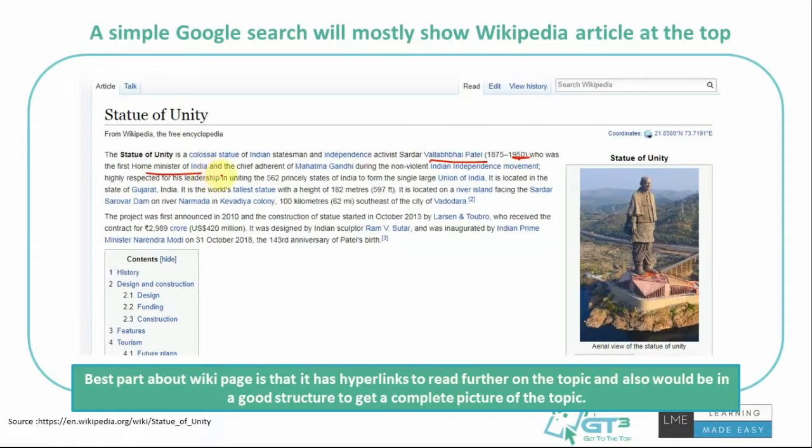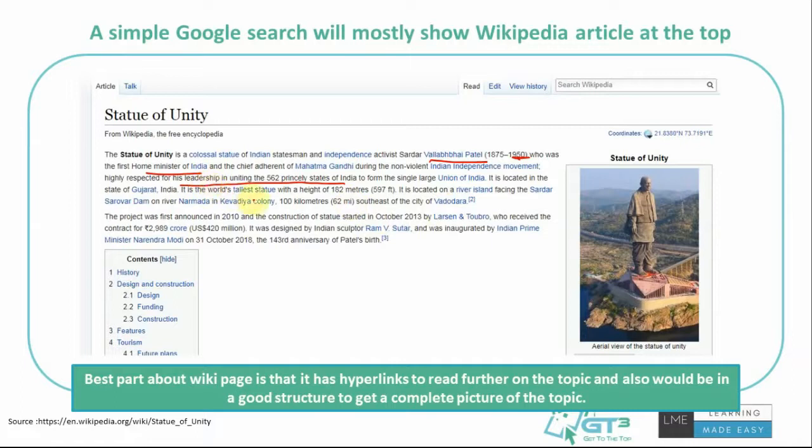He's famous for his leadership in uniting all 562 princely states, basically forming a single India. That's the whole reason behind naming it the Statue of Unity. That could also be a question in the personal interview: why did we name it the Statue of Unity?